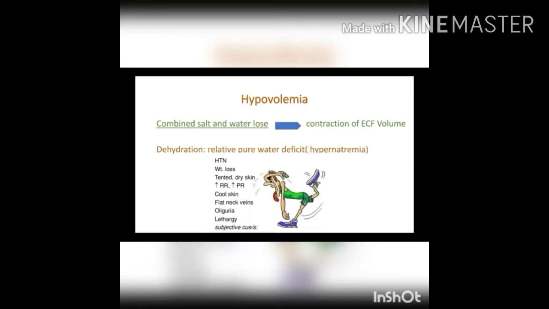Hypovolemia and dehydration are two different cases. Loss of both salt and water causes hypovolemia. It results in contraction of extracellular fluid. Dehydration is relatively pure water deficit, which usually results in hyponatremia.